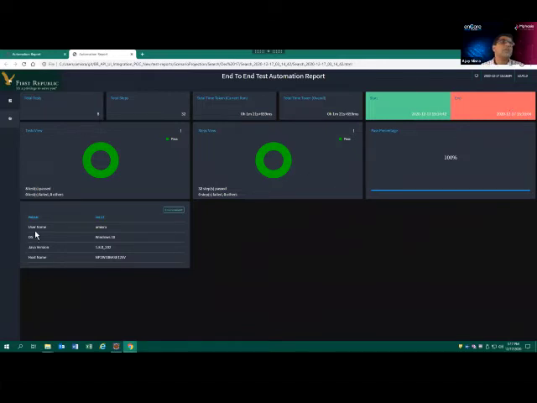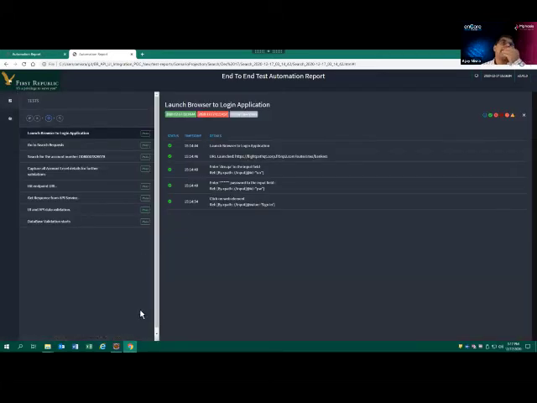Also, it will give you information about the user who is running this script. That means user name, user ID, and basically you can publish the name as well. Then operating system, Java version, and host name. The host name is basically whatever VDI name we are working on. And this is our detailed report where we can see test cases and test steps executed.